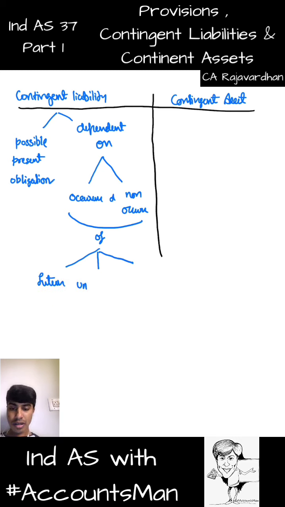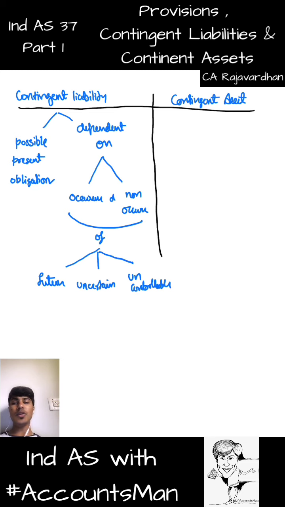Second one, uncertain. And third one, uncontrollable act. So there is an event which is dependent on the occurrence or non-occurrence of a future, uncertain, uncontrollable act. If it results in a possible present obligation, it is a contingent liability.